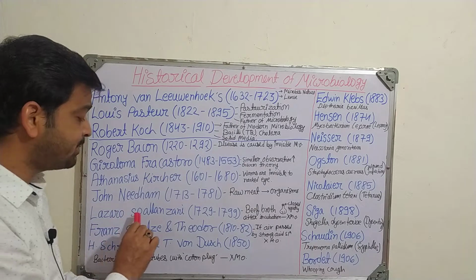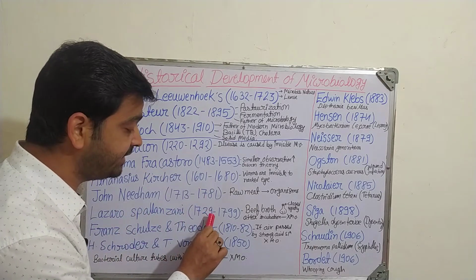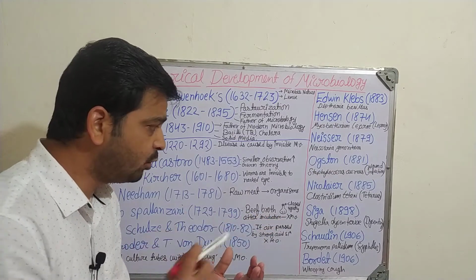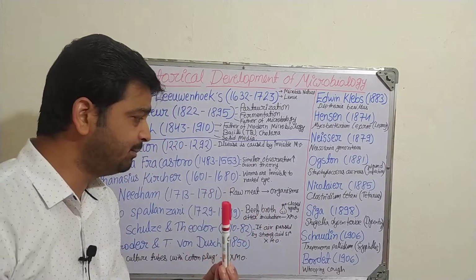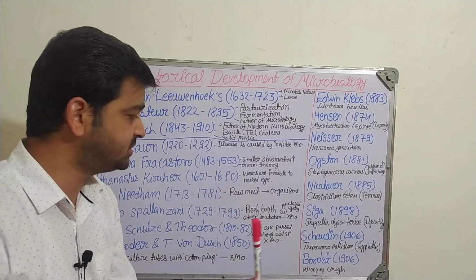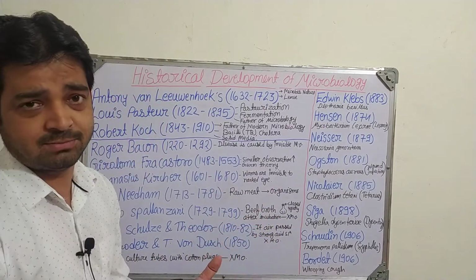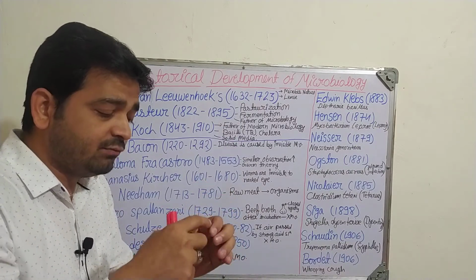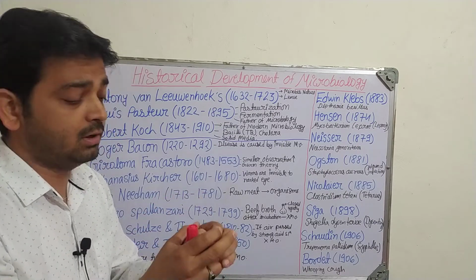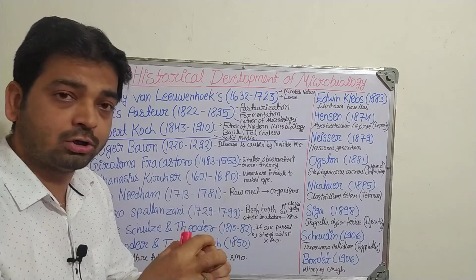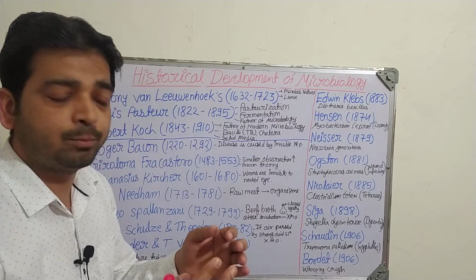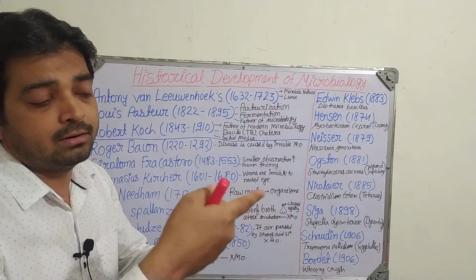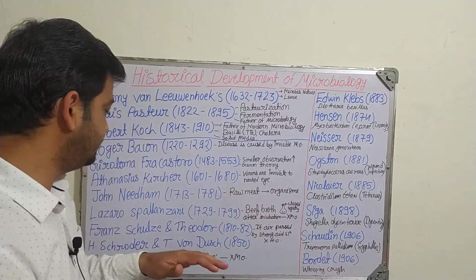Then Lazzaro Spallanzani, 1729 to 1799. He did one small practical on beef broth. He closed the beef broth tightly and kept it for incubation. After incubation there was no microorganism. It means that if any bacterial attractant, maybe beef or meat, is sealed properly, airtight or with cotton or aluminum foil, there will be no microbes. Microbes cannot transfer from inside to outside of the broth, or from outside to inside. That was also a very good discovery.